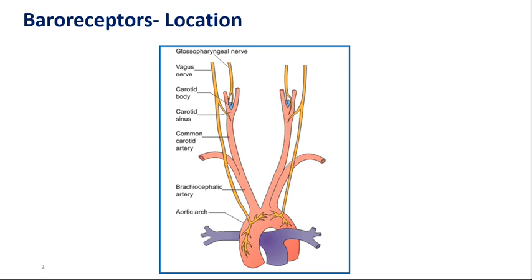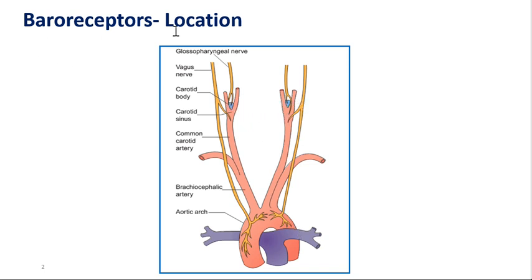First of all, to understand the baroreceptor reflex, we should know the location of baroreceptors. They are situated where the carotid artery bifurcates into internal and external; there is a dilated part called the carotid sinus, from where the ninth cranial nerve originates, right? That is the glossopharyngeal nerve. And the arch of the aorta, where the 10th, vagus nerve originates, right? So these two areas have baroreceptors.